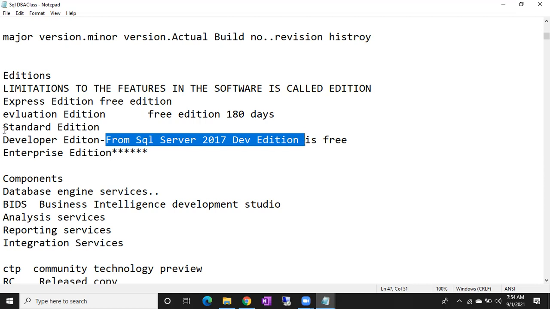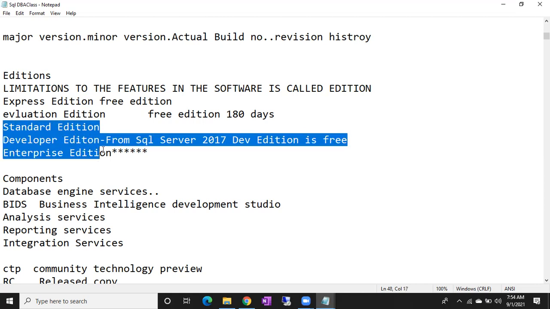There are no big differences between the standard, developer and enterprise editions. Most of the features are the same. You can use all the features. There are some limitations in terms of hard disk, storage and so on. That's it.